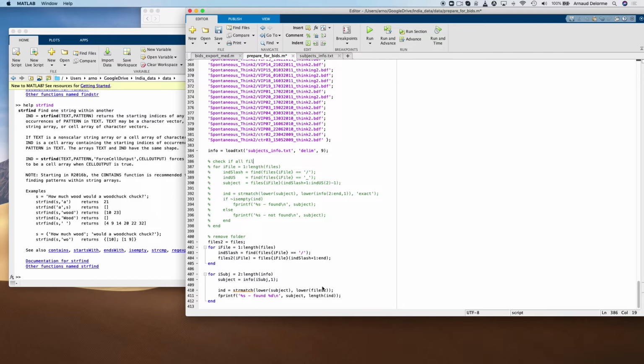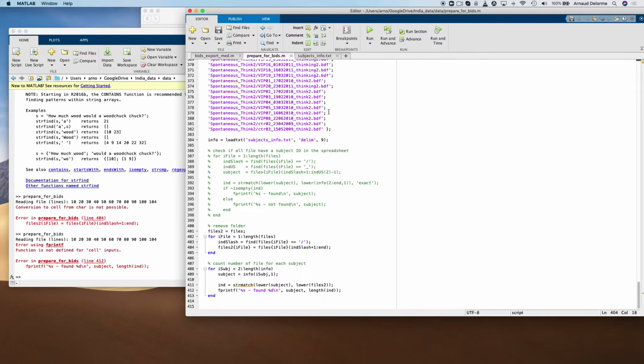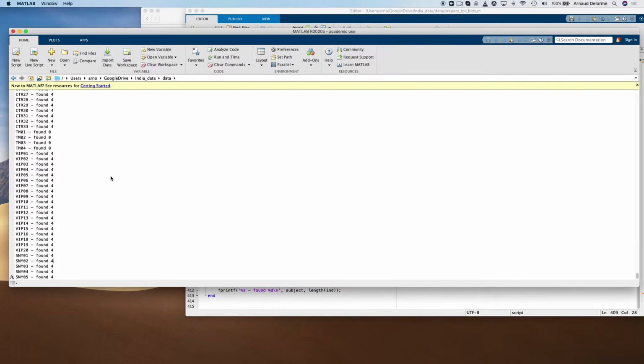I'm commenting the first section of code because I don't want to run it. Also, I like to add comments so I remember what I've done. And so here I add a comment to the next section. And now I'm going to run it to count the number of files. There's a little typo right here, which I just fixed. I think there's another one after that. Yeah, another small typo. So this is live coding. So that's why, sometimes you have problems.